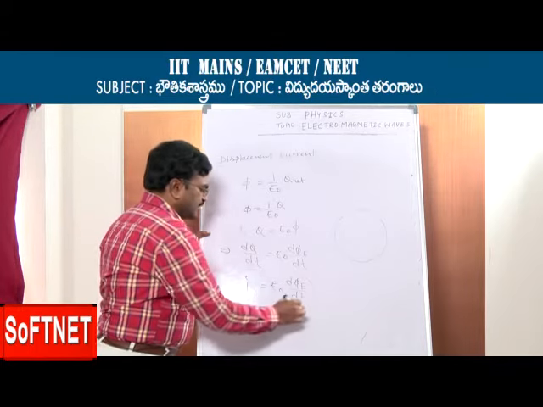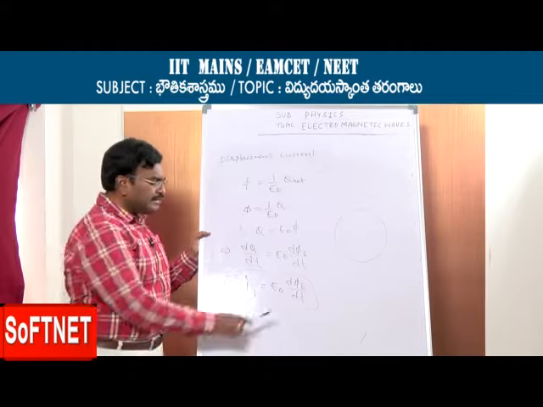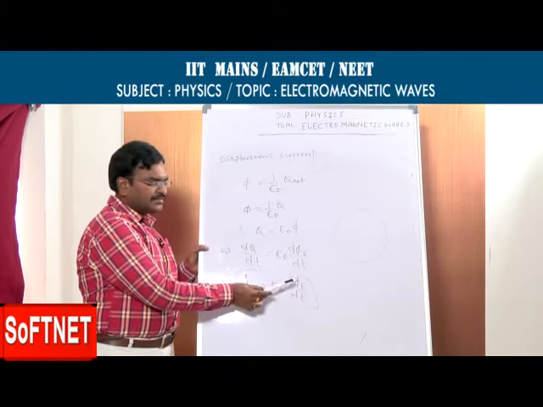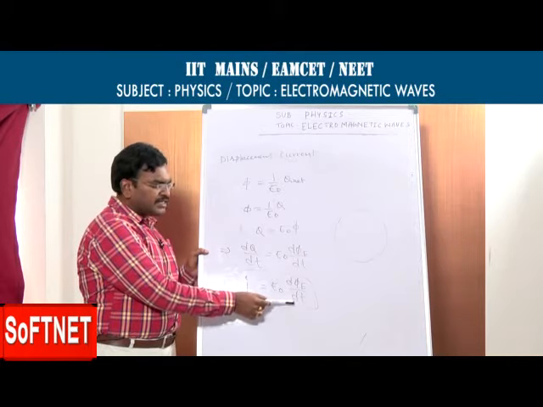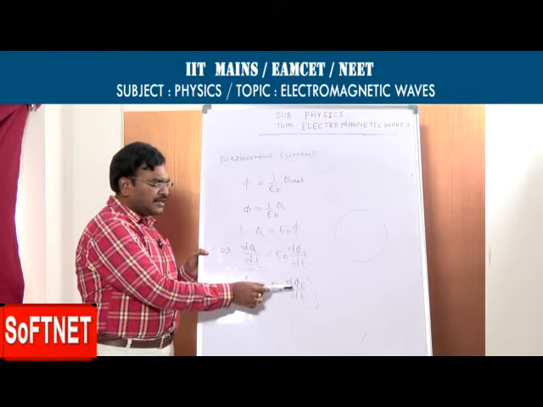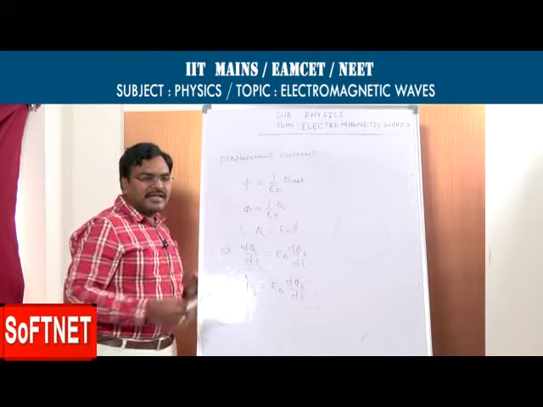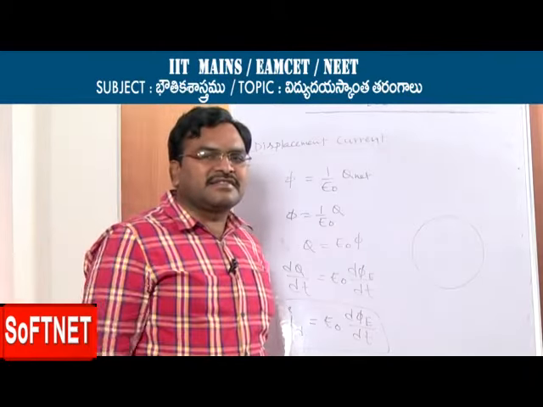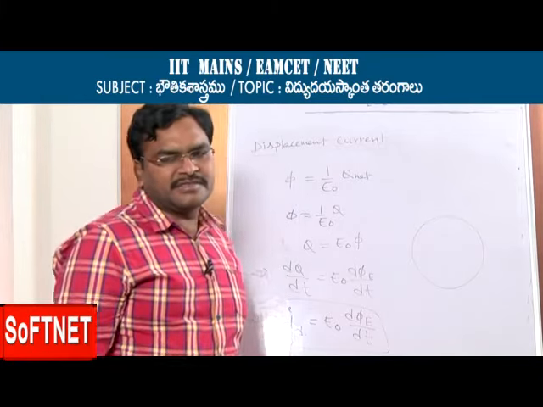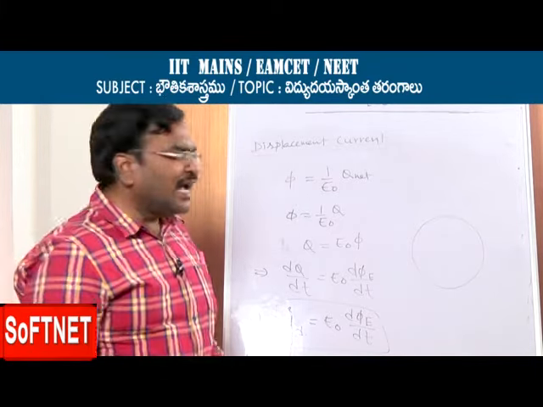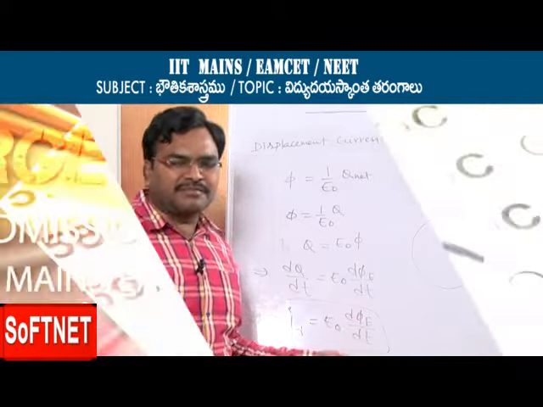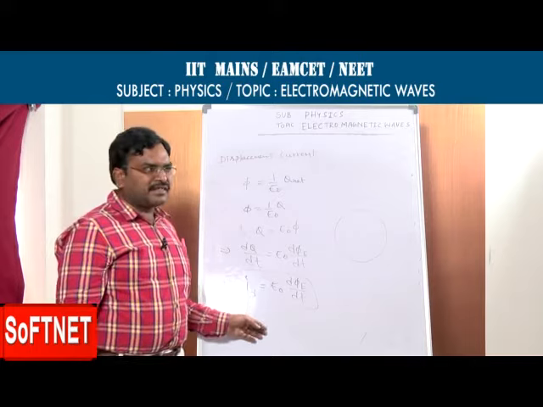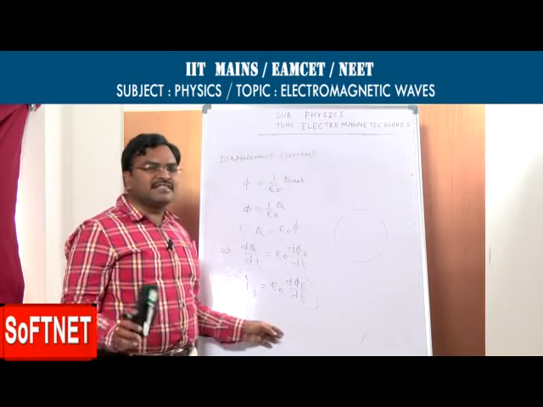This is the expression for displacement current. Here, what does dΦE by dt represent? Change of flux. dΦE represents change in flux. dt represents time. Now, if the charges are accelerating, the flux changes with time. With time we get displacement current. Flux is not constant, it varies with time.